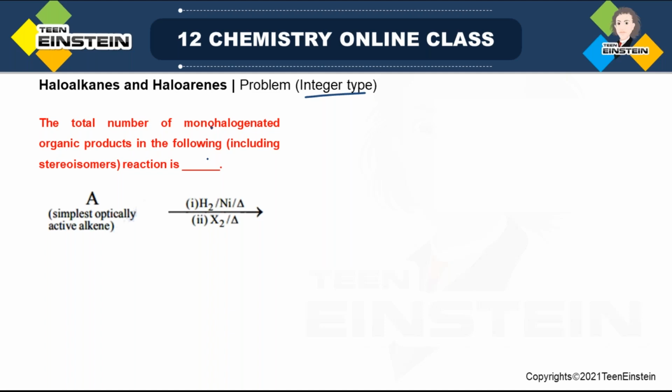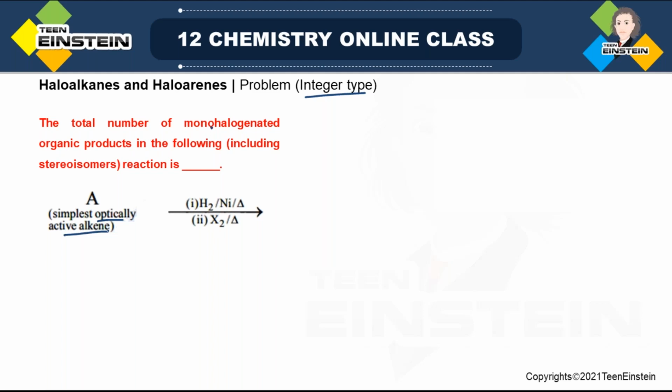But in the following reaction, what is the structure of starting material A? That is not given, right? But one piece of information is given in the bracket, that it is the simplest optically active alkene, and this much information is enough so that you can write the structure of A. So even though the structure of A is not given directly, this information will help you to draw the structure of A.